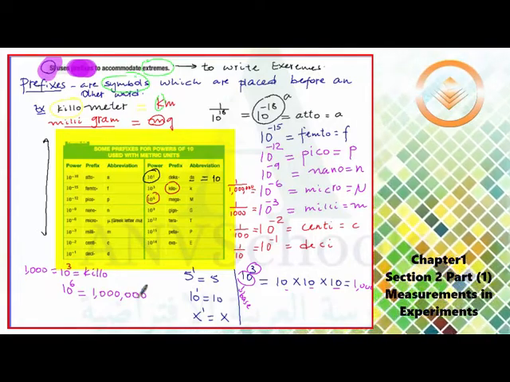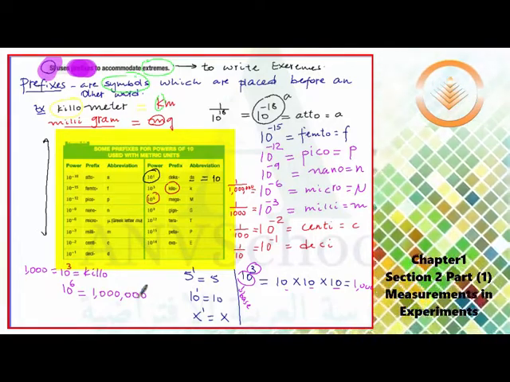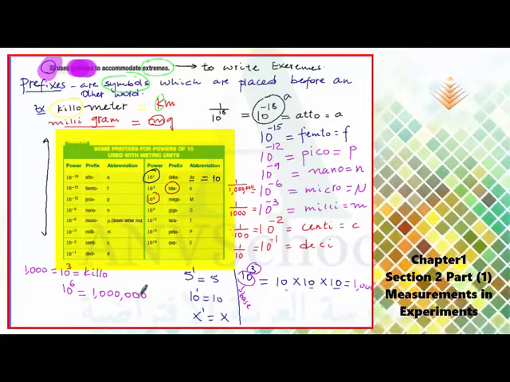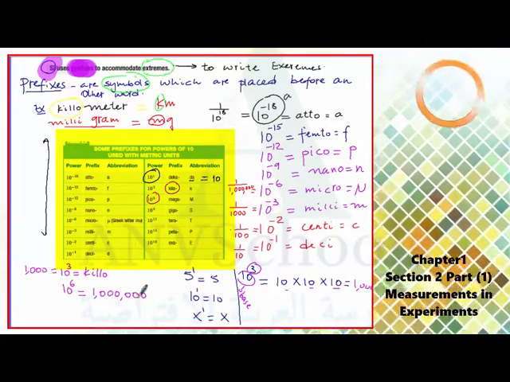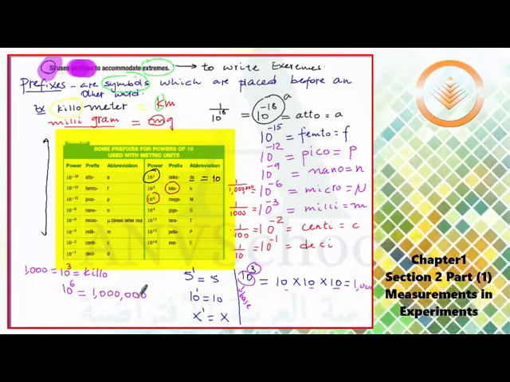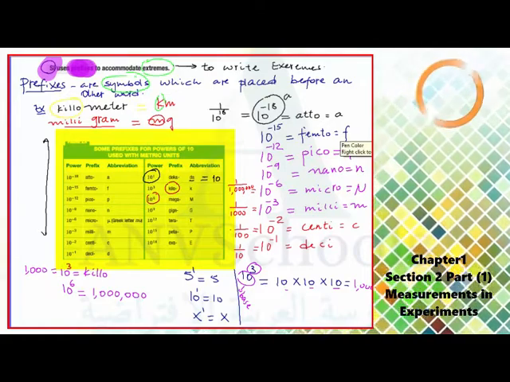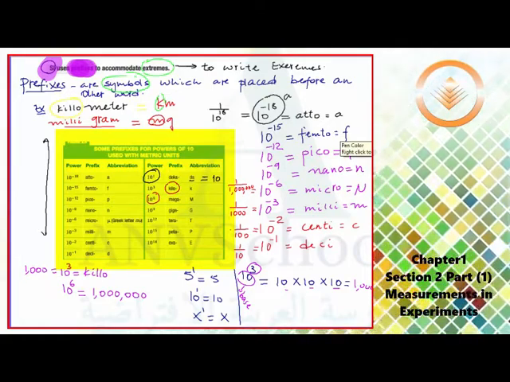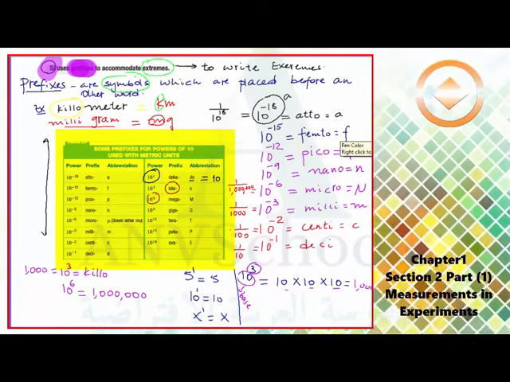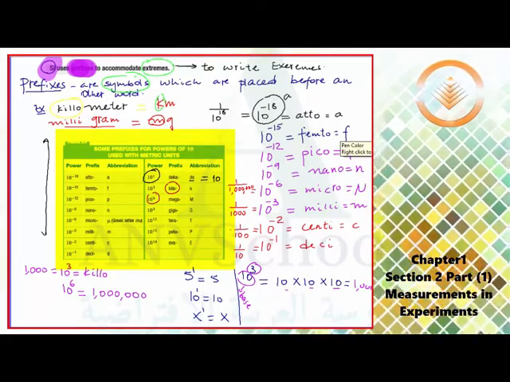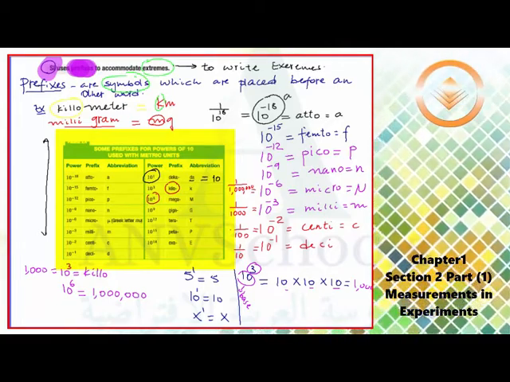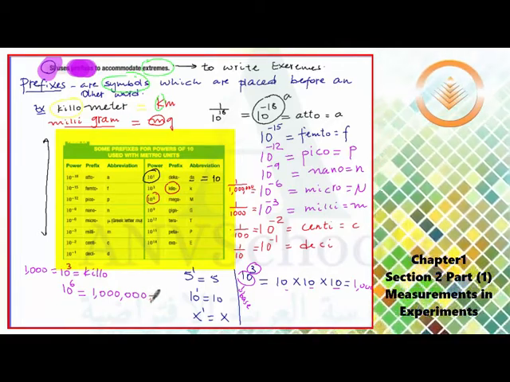And it has a special name called mega. Mega is a bigger number. It's a very big number. As I told you before, prefixes are used to write extreme values or extreme numbers. Numbers which are very big, like kilo, mega, giga, tera, or smaller numbers like femto, pico, nano, micro. So 10 to the power of 6 has a special name that is called mega.